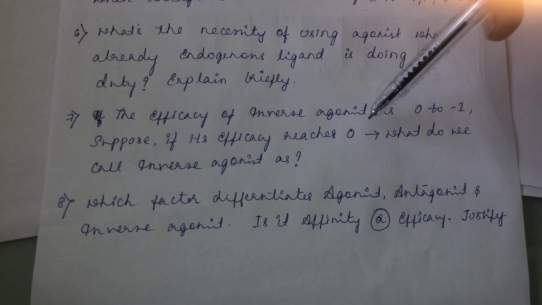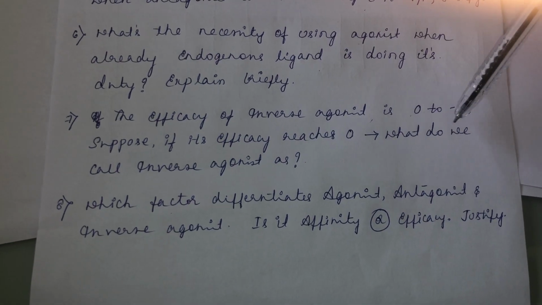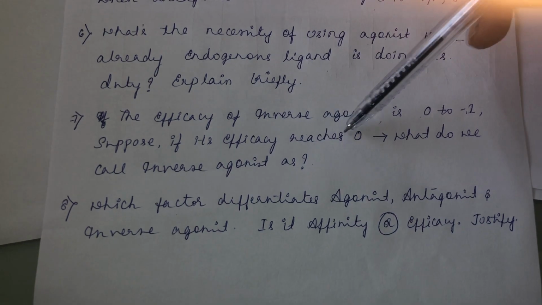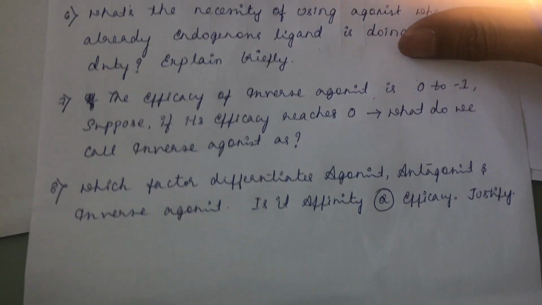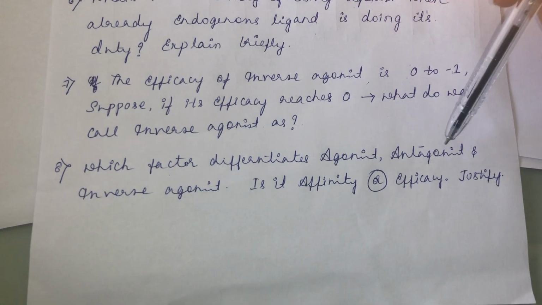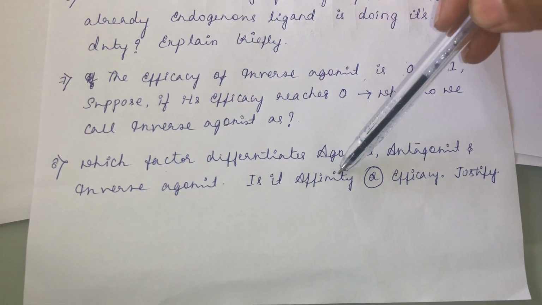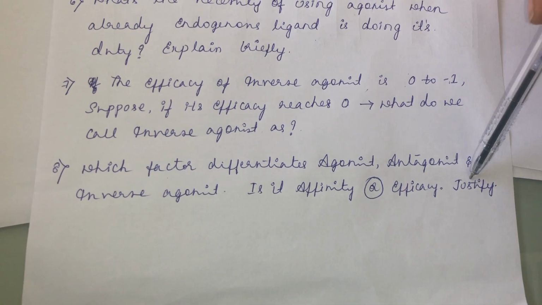The efficacy of inverse agonist is 0 to -1, we know. Suppose its efficacy reaches 0, what do we call the inverse agonist as? Which factor differentiates agonist, antagonist and inverse agonist? Is it affinity or efficacy? Justify.